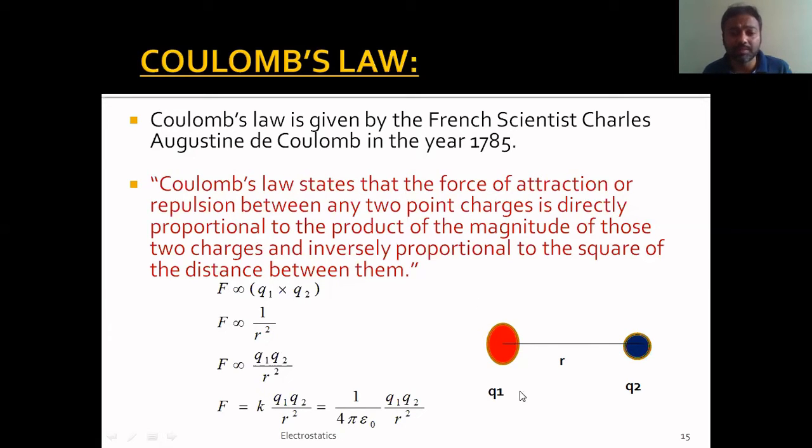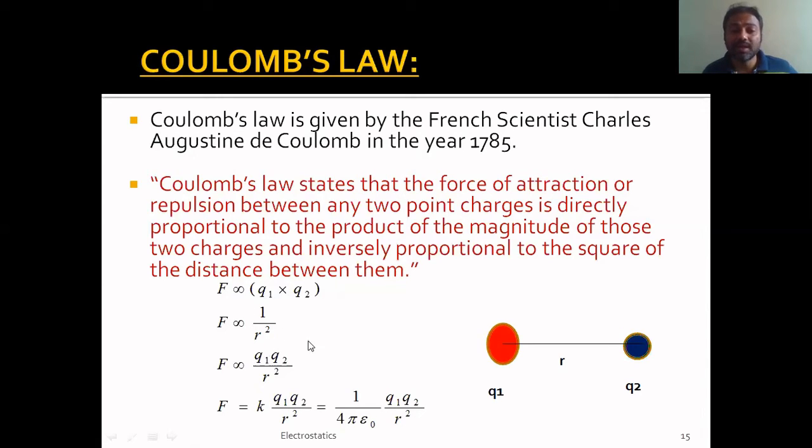Their nature can be anything: plus and plus, plus and minus, minus and plus, or minus and minus. If the distance between these two charges is r, the force of attraction or repulsion between them is found to be directly proportional to the product of the magnitude of the charges and inversely proportional to the square of the distance between them. Mathematically, we can write that F is directly proportional to Q1 Q2, the product of the magnitude of the charges, as mentioned in the statement.